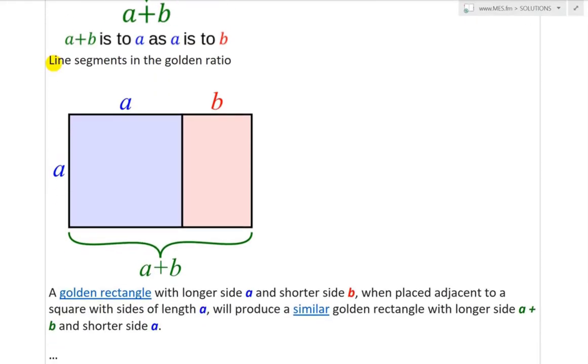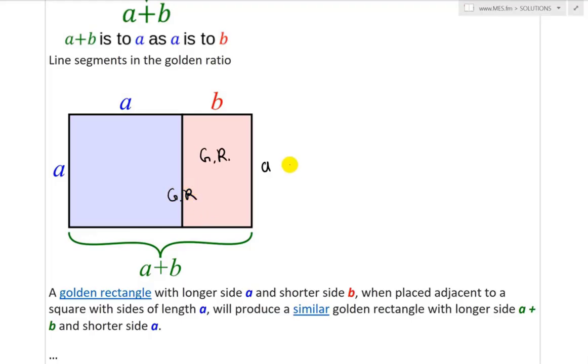And here's the golden rectangle with longer side A and shorter side B. When placed adjacent to a square with side lengths A, it will produce a similar golden rectangle with longer side A plus B and shorter side A. So yes, we have a golden rectangle over here, so A plus B over A. That's the golden rectangle, as well as A over B. So A over B is a golden rectangle, and then the overall one is also a golden rectangle. Put both of them together.